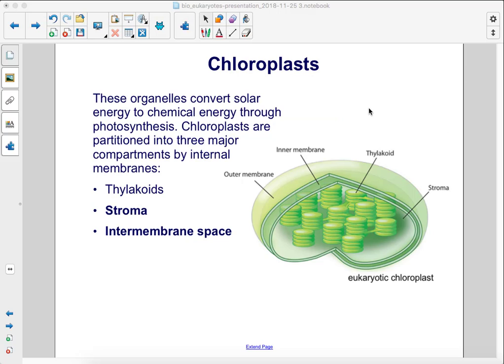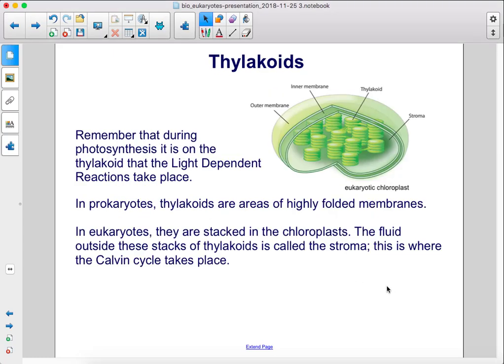These organelles convert solar energy to chemical energy through photosynthesis. Chloroplasts are partitioned into three major compartments by internal membranes: thylakoids, stroma, and intermembrane space. Remember that during photosynthesis, it is on the thylakoid that the light-dependent reactions take place.